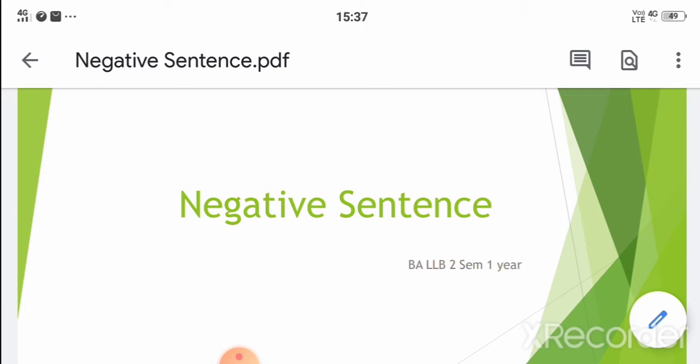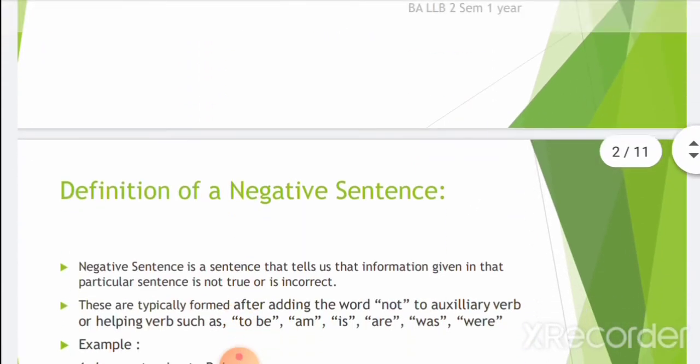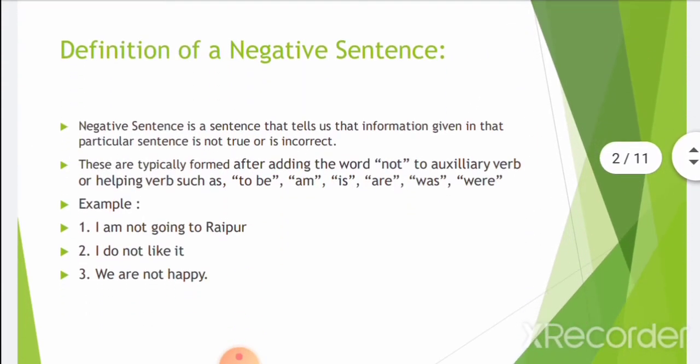Today's topic for the lecture is the negative sentence, or how to form a negative sentence. So let's begin with the definition. A negative sentence is a sentence that tells us that the information given in that particular sentence is not true or is incorrect.